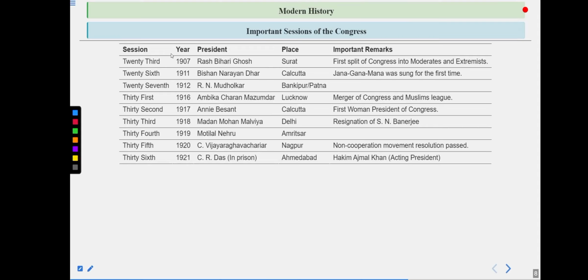George V came along with his wife. His coronation was done in Delhi. Two or three things were said by George V. First, the capital was shifted from Calcutta to Delhi. Second, the partition of Bengal that was done in 1905, which we will talk about later, was abolished by George V.